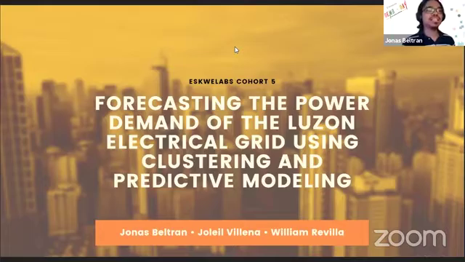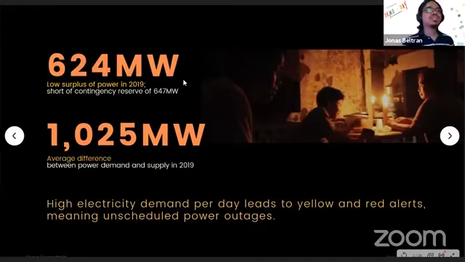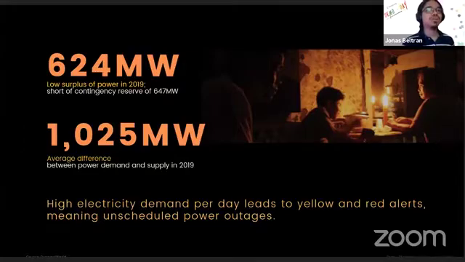Last March 2019, the grid was operating in such low reserves that there was only a 624 megawatt difference between power supply and demand. In fact, the average power supply and demand throughout the whole of 2019 had a difference of approximately 1,000 megawatts only, which is dangerously close and threatens our energy security.